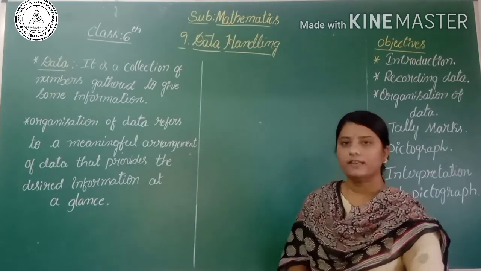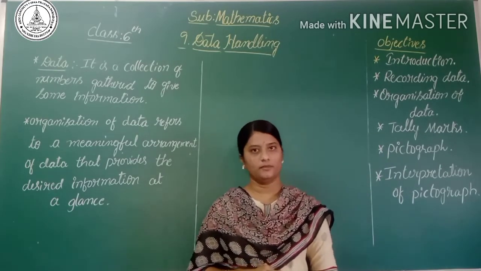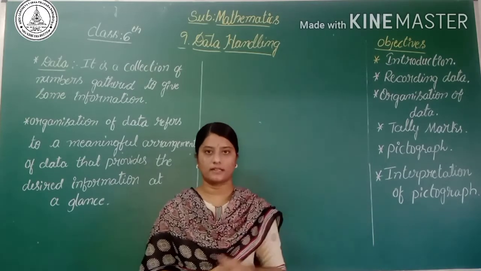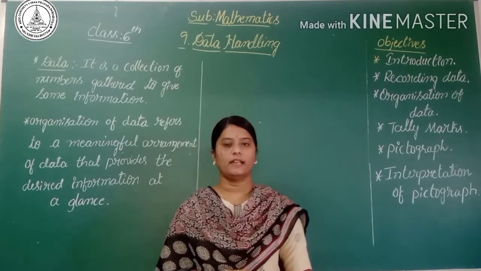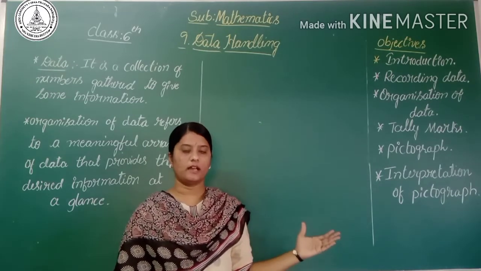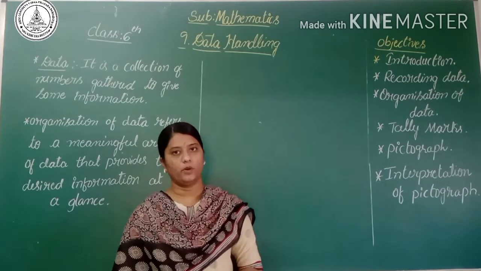Recently you have seen the IPL 2020 match, right? They showed scorecards on the TV display: the whole team scorecard, and also the batsman scorecards and bowler scorecards.